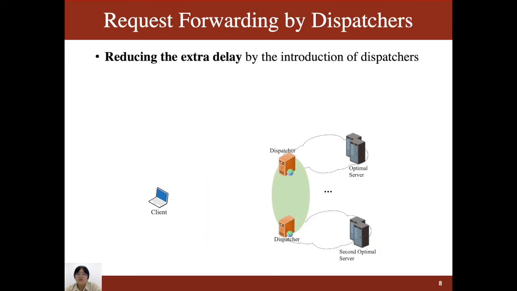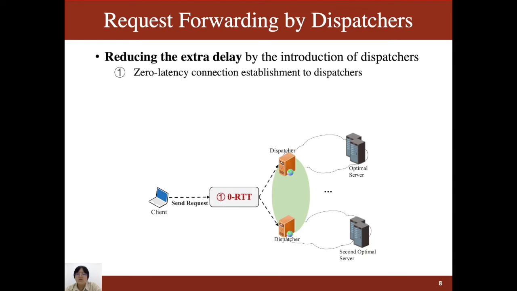The last challenge is reducing the extra delay. Polygon adopts 3 advantages of QUIC to solve this problem. First, Polygon leverages the zero RTT feature of QUIC to realize zero latency connection establishment to dispatchers.